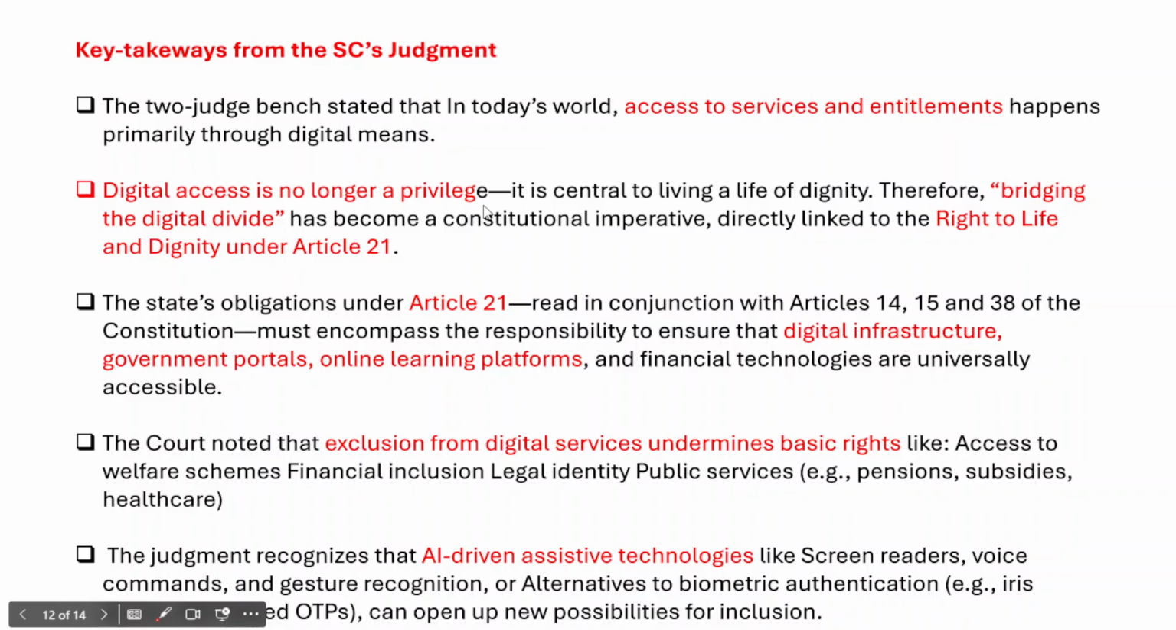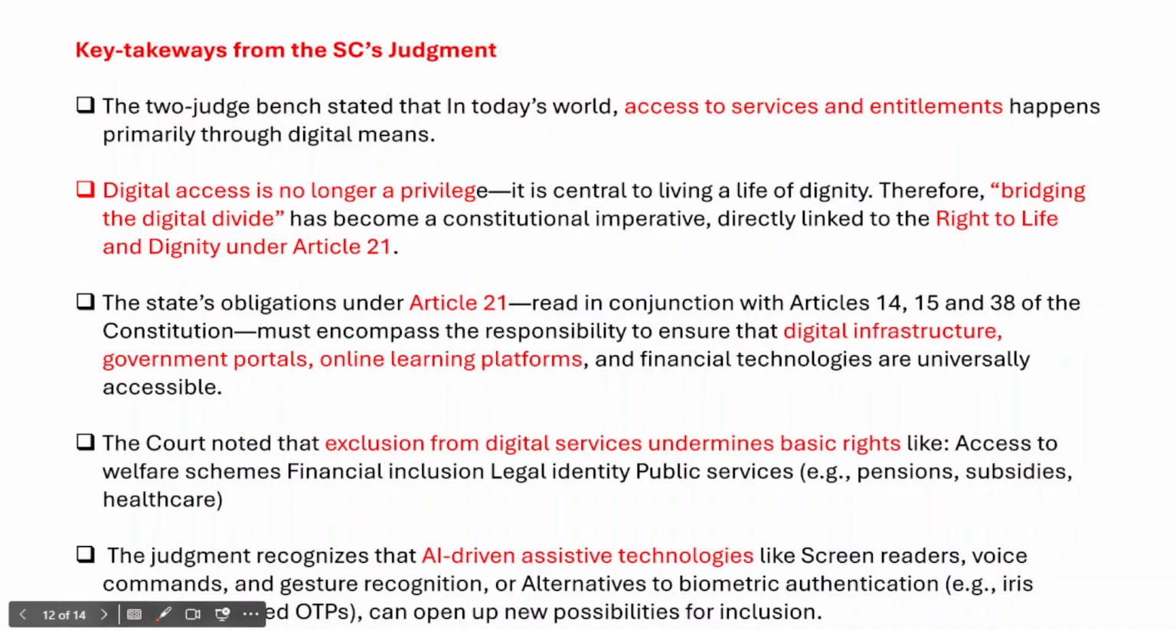And in fact, digital access is also very, very important and a cornerstone of living a life of dignity, which is part of Article 21 of the Indian Constitution. So therefore, the Supreme Court has rightly said that bridging the digital divide is very, very important. So what does it mean, digital divide?